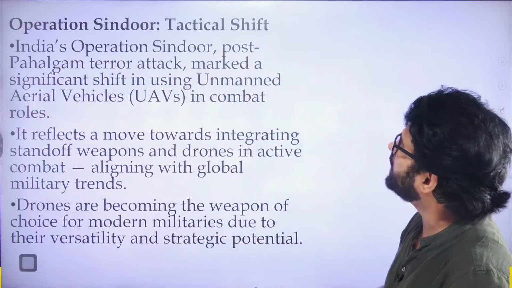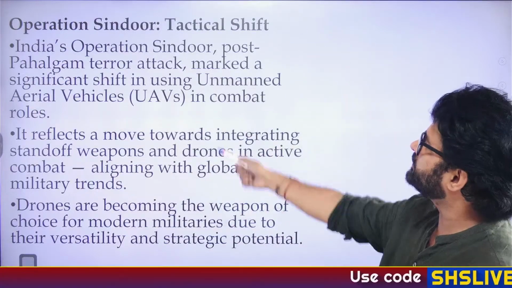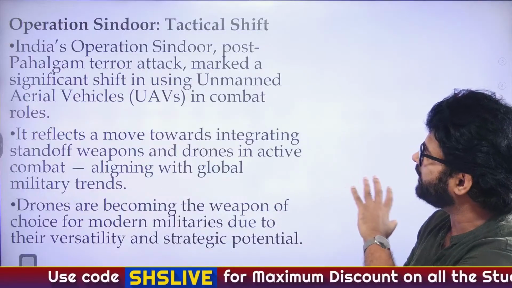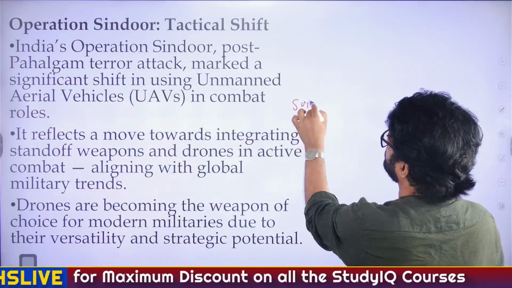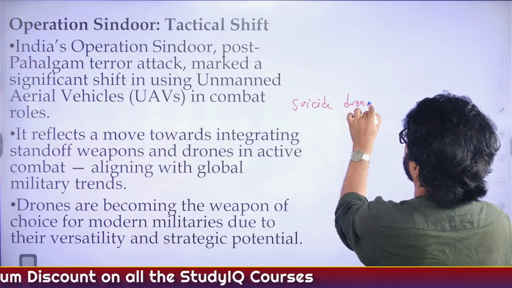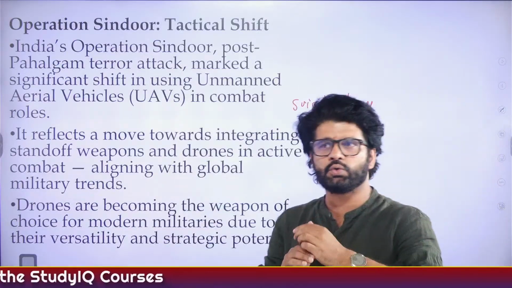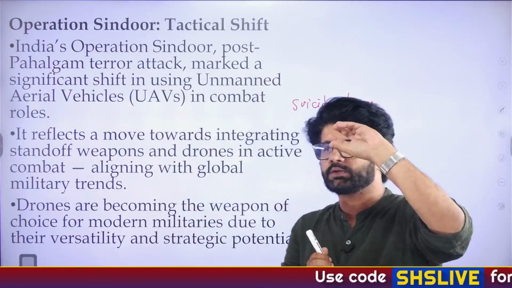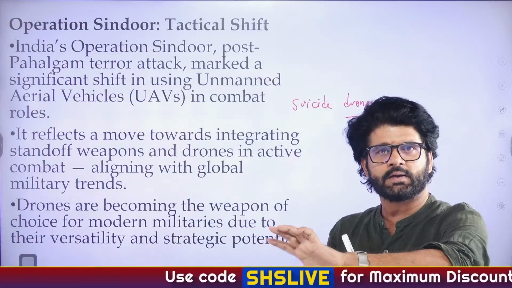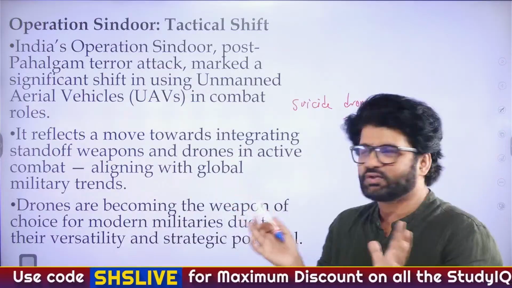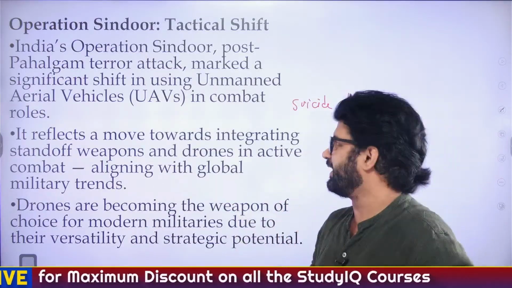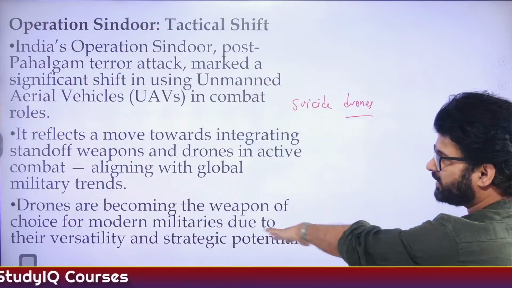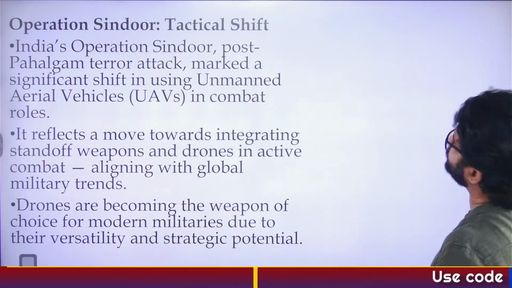Nagorno-Karabakh, Armenia, Azerbaijan, India's Operation Sindoor. They are talking about a significant shift in using UAVs in combat roles. How? There were suicide drones also, which were used. And in suicide drones, what happens? You have this drone that goes into the other territory and locates the target. When it finds the target, it goes boom. So those are suicide drones. Again, it reflects a move towards integrating standoff weapons. You can see drones are becoming the weapon of choice for modern militaries. That's what this article is saying.